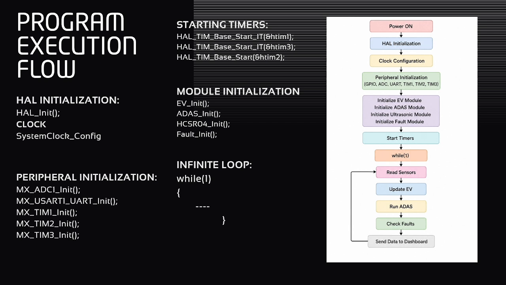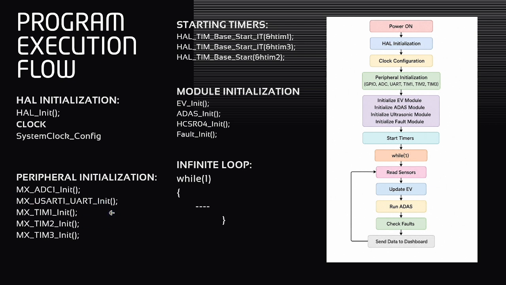Next, UART initialization. UART stands for Universal Asynchronous Receiver Transmitter. It is responsible for serial communication. Our project uses UART to transfer processed vehicle data from STM32 to the Python dashboard. Every speed value, battery percentage, and warning message is transmitted through UART.